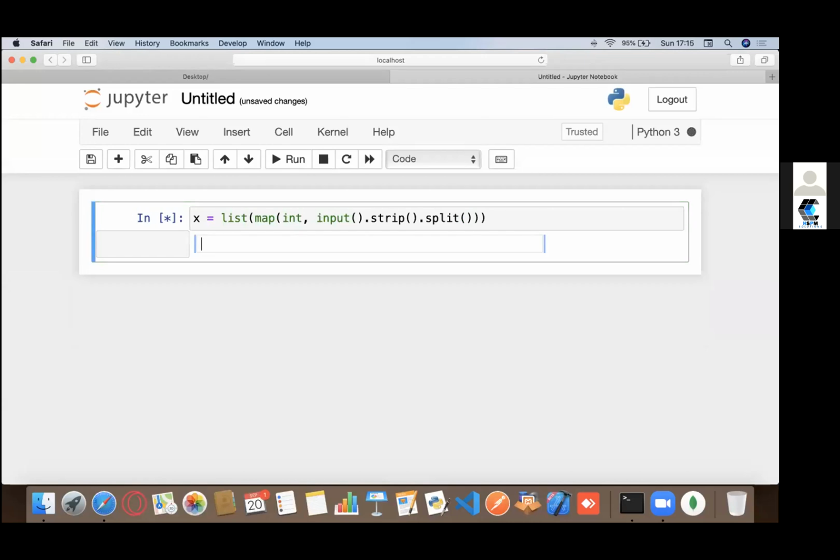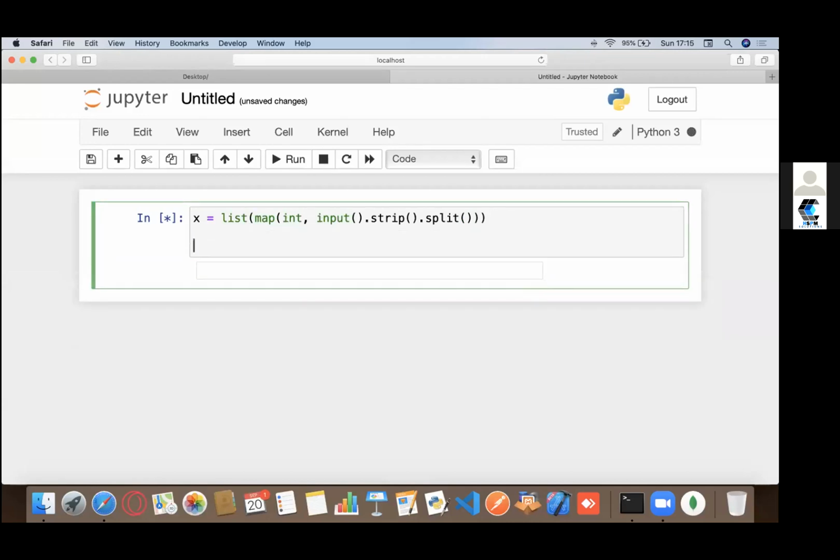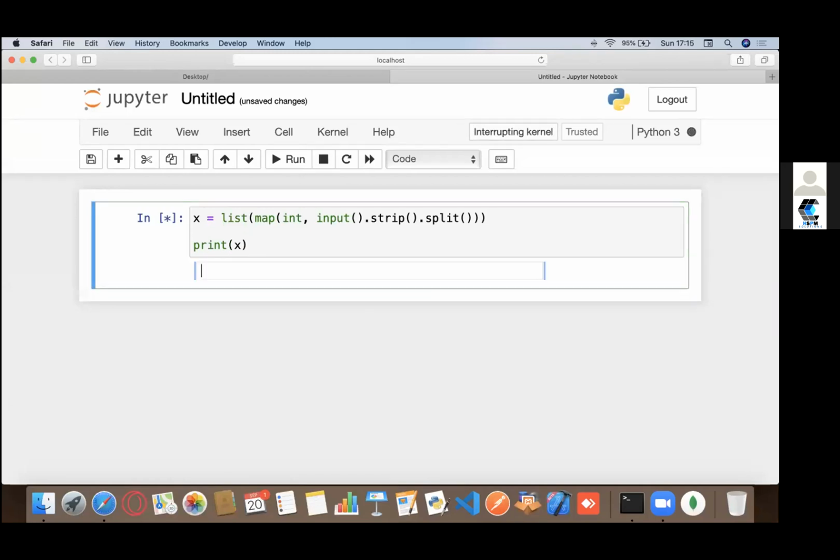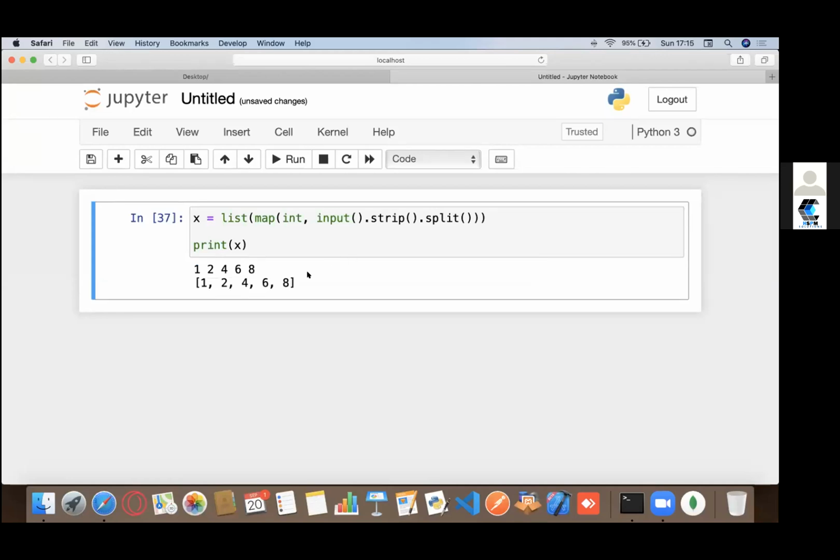Let's just check this out. Let's also print out the result to be sure. So now you see I can directly append all this to a list. So there's this second syntax that you can use, whichever one you like. This would help you take an input in a single line, so it would be a one-liner.